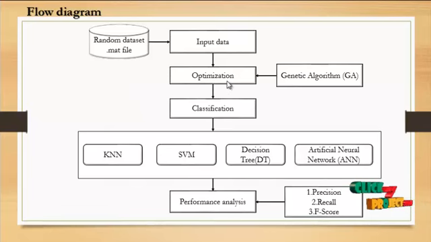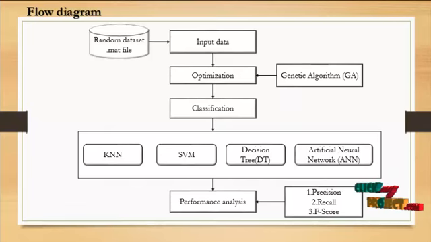Here we are using an optimization technique, the genetic algorithm, that is GA. The evolution usually starts from a population of randomly generated individuals and is an iterative process, with the population in each iteration called a generation. In each generation, the fitness of every individual in the population is evaluated. The fitness is usually the value of the objective function in the optimization problem being solved. The more fit individuals are stochastically selected from the current population, and each individual's genome is modified to form a new generation. This is the process of optimization.